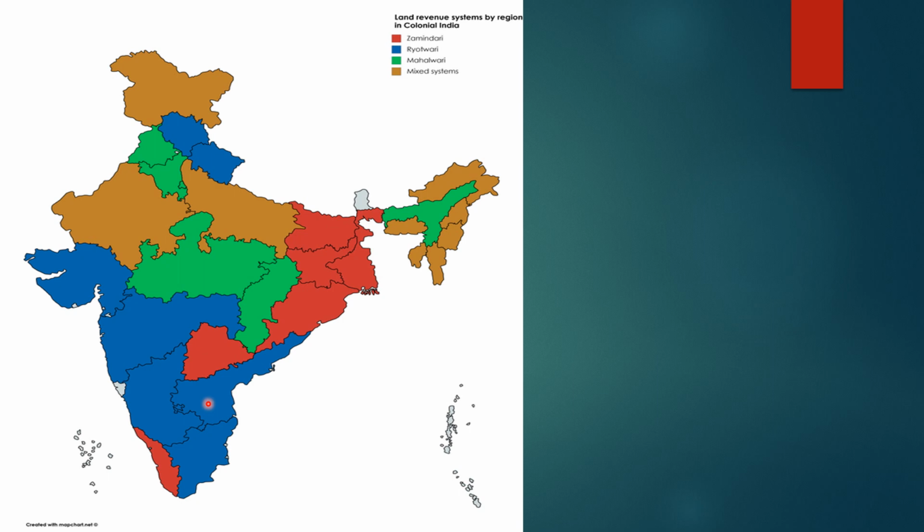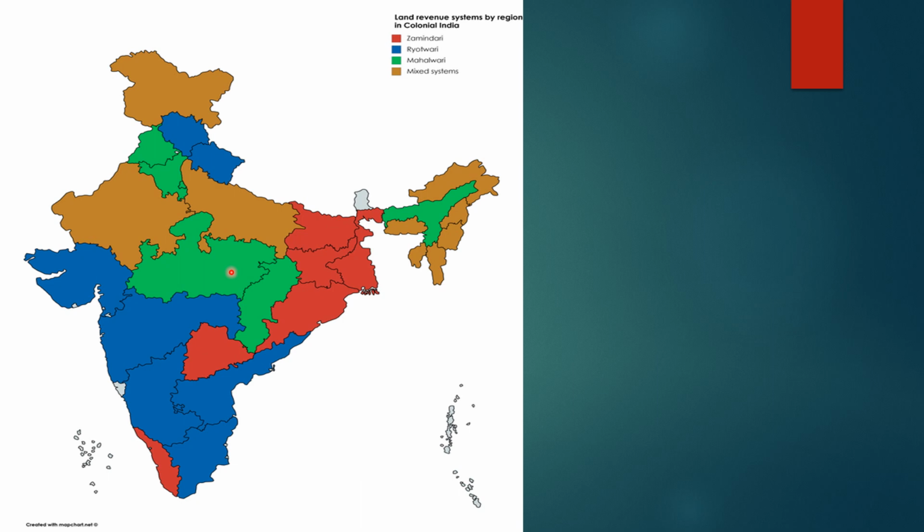In all these areas the Rayotwari system was introduced. The next area shaded with green is the states of Punjab, Haryana, Madhya Pradesh. In these states, the Mahalwari system was introduced.